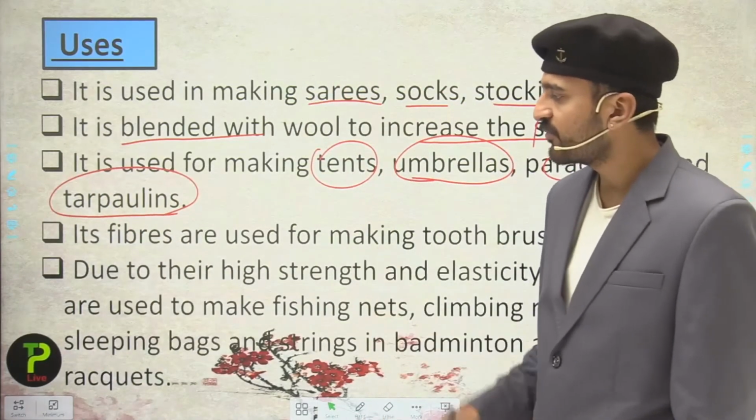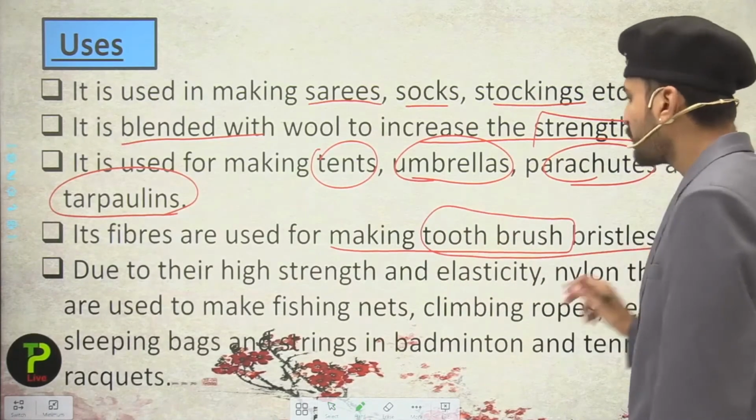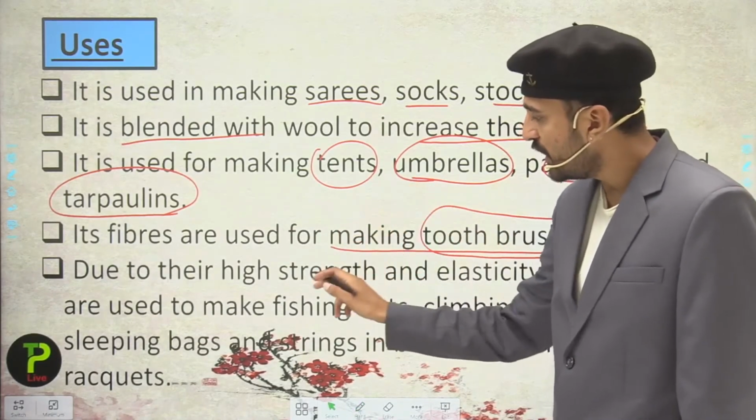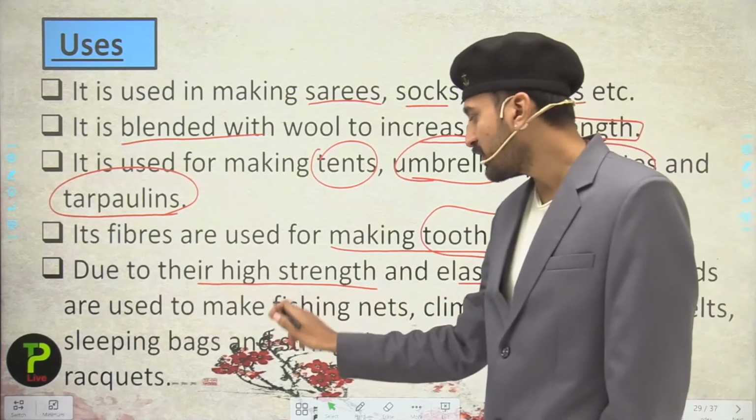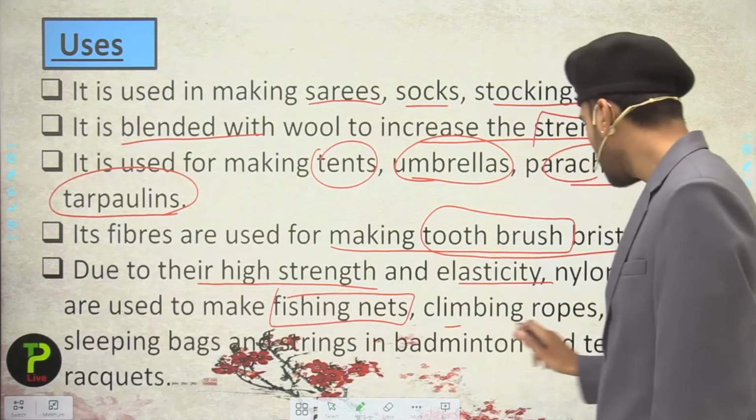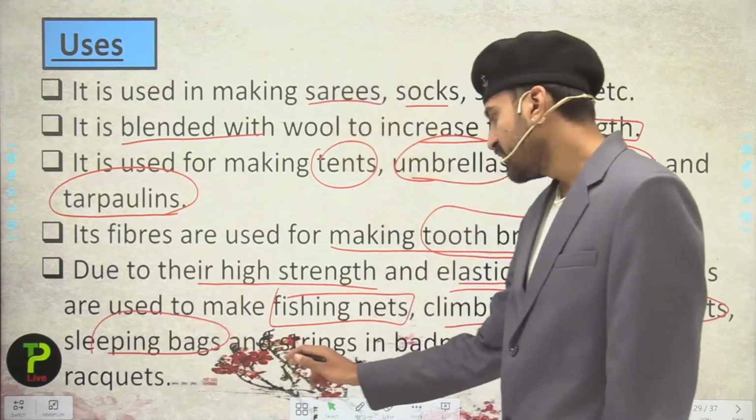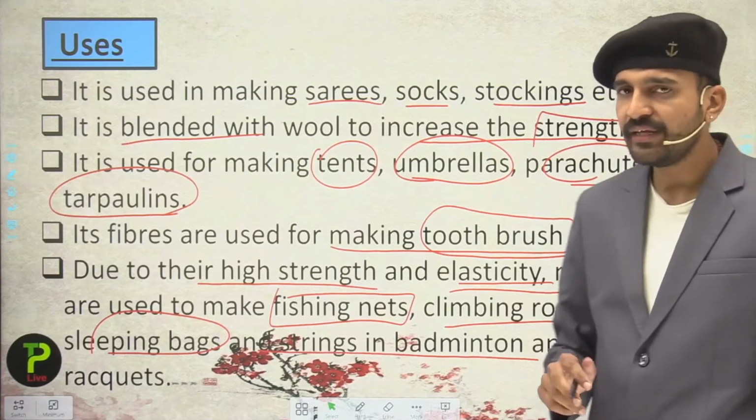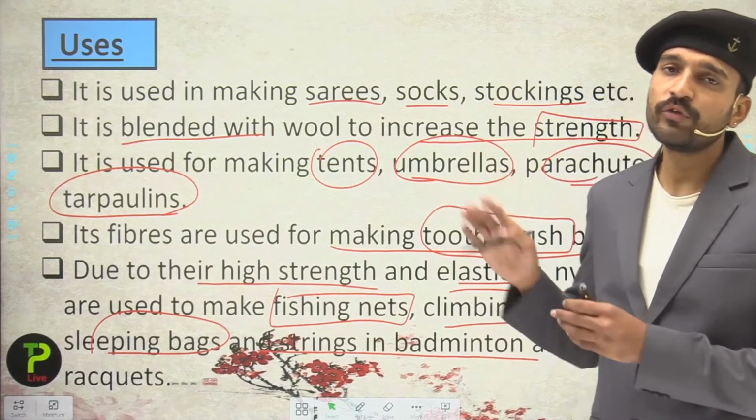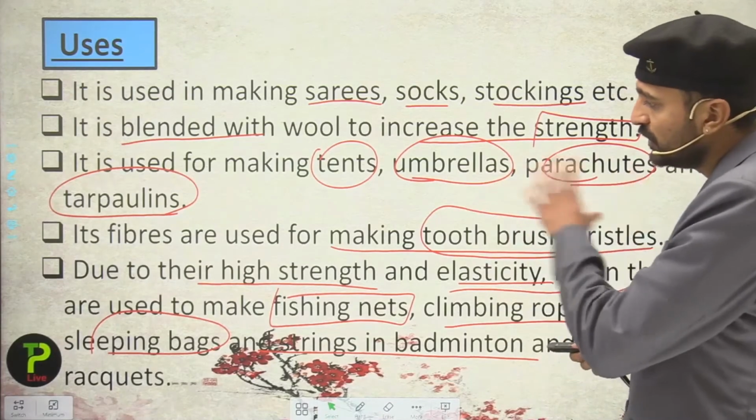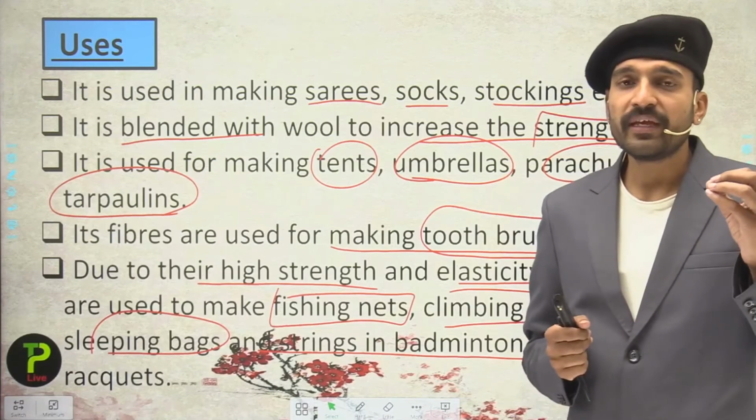Now moving to the next point, its fibers are used for making toothbrush bristles due to the high tensile strength and elasticity. Nylon threads are used in making fishing nets, climbing ropes, seat belts, sleeping bags and strings in badminton and tennis rackets. So students, you have seen the uses of nylon. From all these points you can easily get an idea that nylon is used in making a wide variety of products.